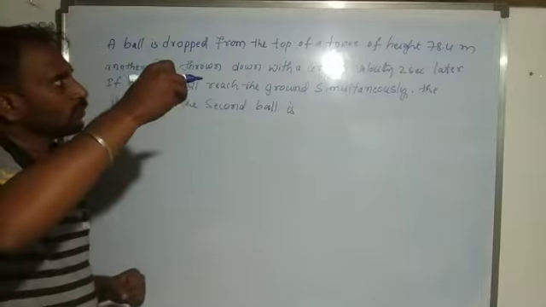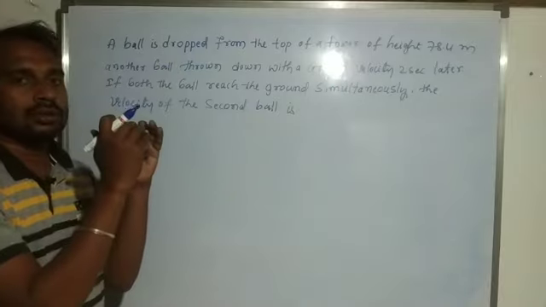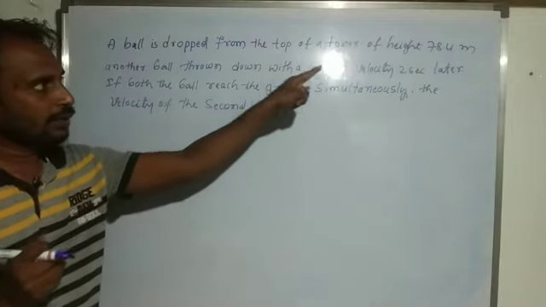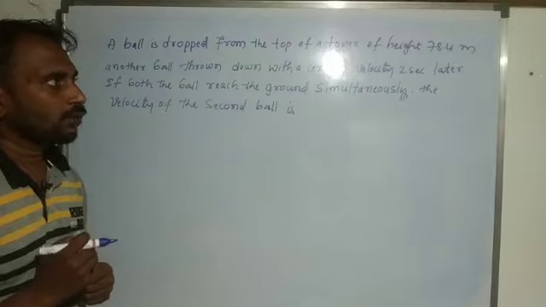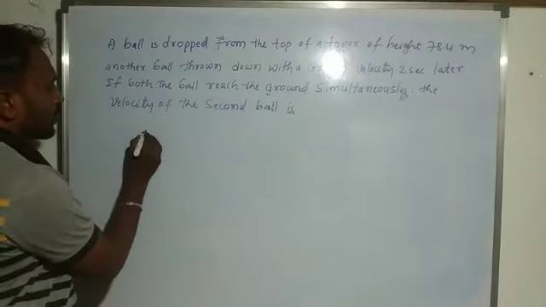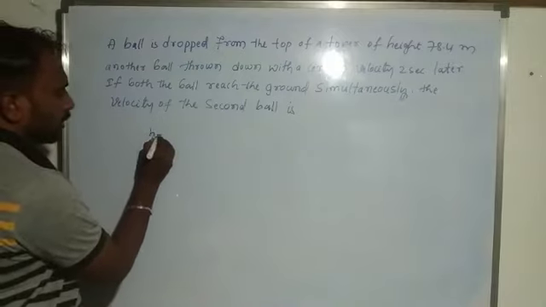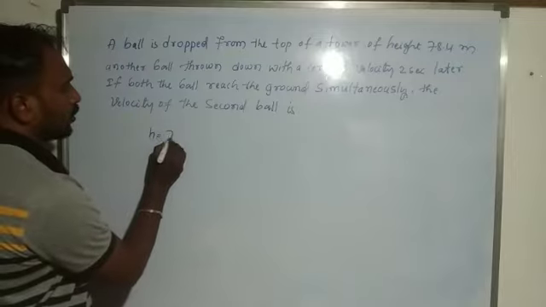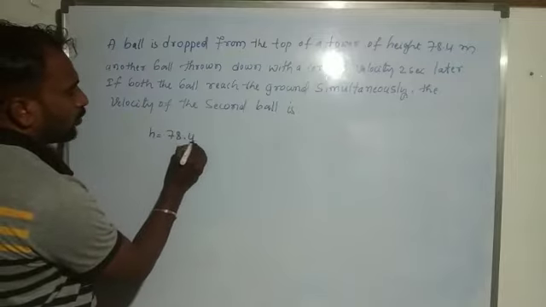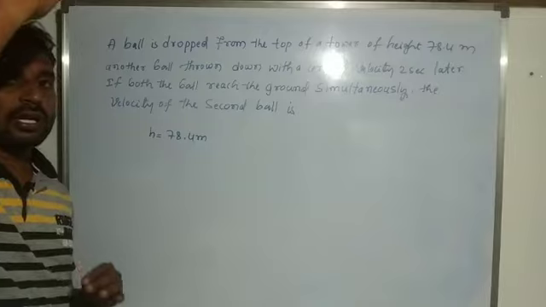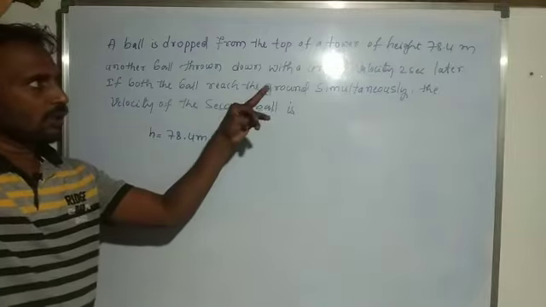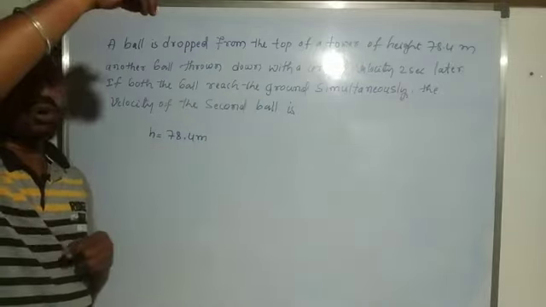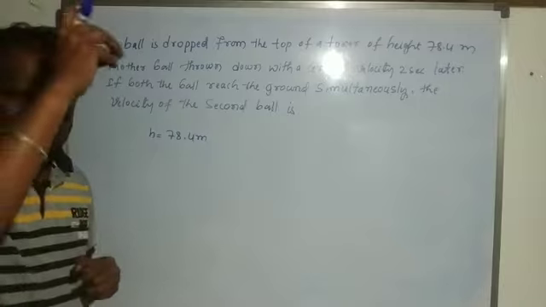So a ball is dropped at a particular height of a tower, and the height of the tower is 78.4 meter. Yes, so height of a tower h is equal to 78.4 meter, which means the tower has a particular height of 78.4, and from there a ball is just thrown or dropped downward.